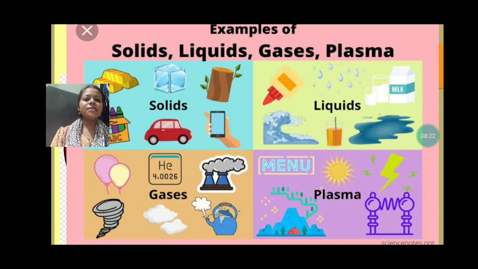So now we can say the states of matter are of four types. First is solid, second is liquid, third is gas, and fourth is plasma. When lightning is there, that is also the plasma state. That is very, very hot. In the sun, what will be the state of matter? It will be plasma. Why? Because inside the sun, in the center of the sun, the temperature is very, very high. Normally that temperature does not exist around us.